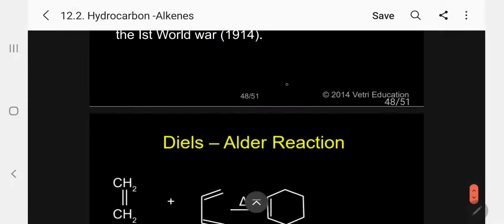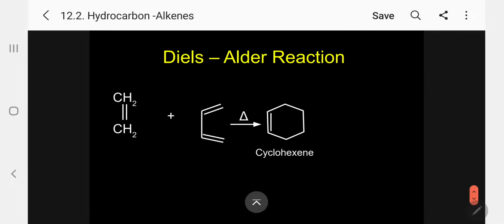Kindly follow. Now, another most important reaction, the Diels-Alder reaction. This is a pericyclic reaction. There are 4 types of pericyclic reactions; this is one under cycloaddition reactions. Here an open chain compound gives a cyclic compound.